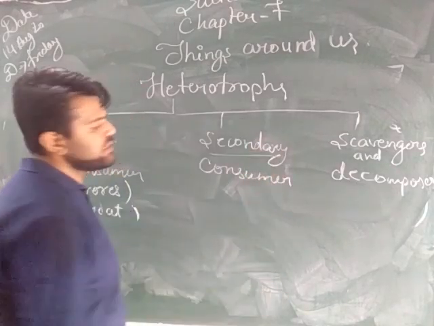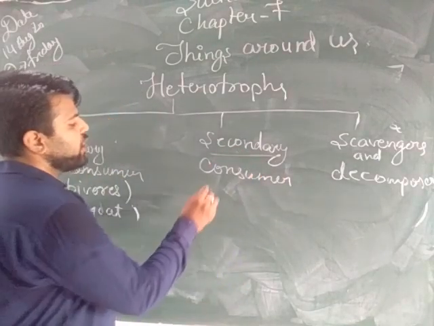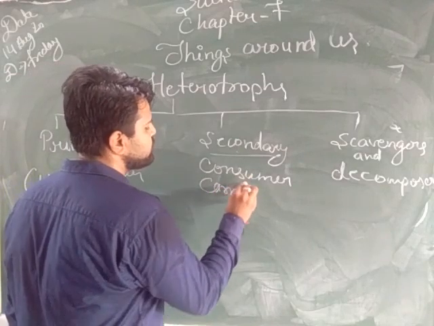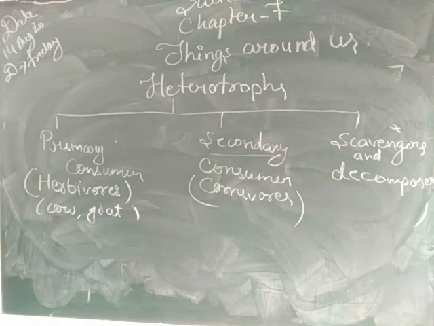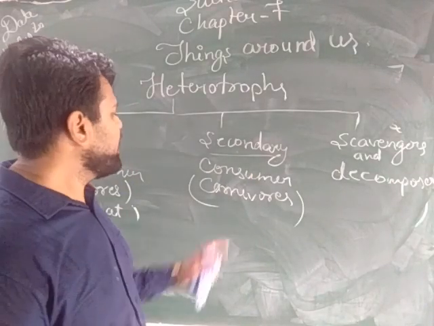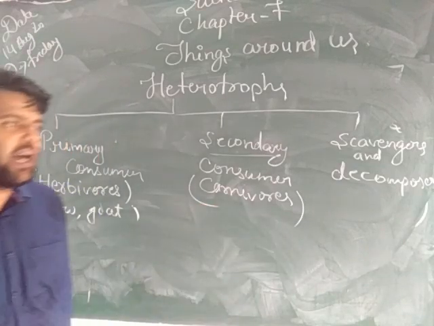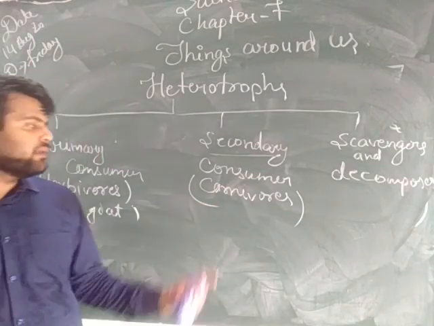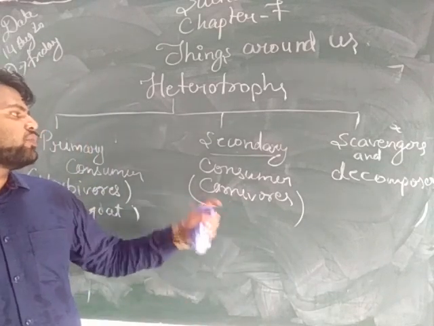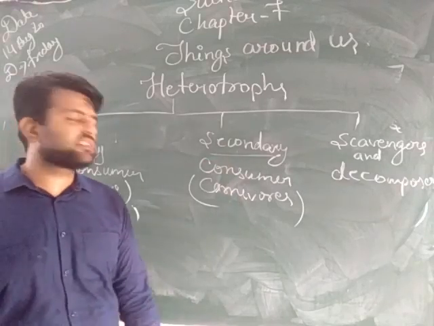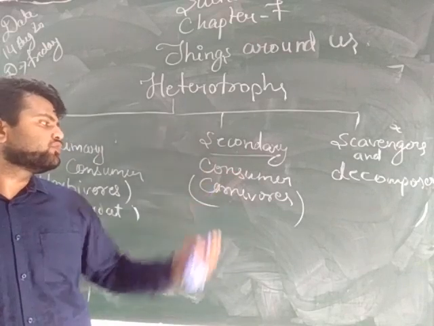Next, secondary consumers. What are the secondary consumers? All the carnivorous animals. What are carnivores? Carnivores are the animals that eat the flesh of other animals. So these carnivores come under the secondary consumers. All the carnivorous organisms come under the secondary consumers.